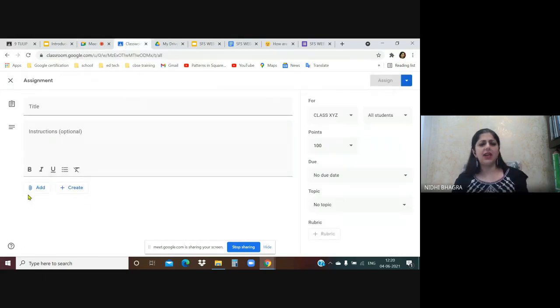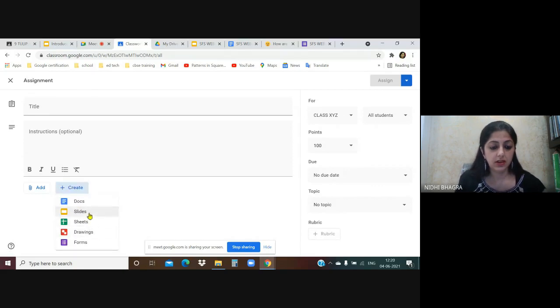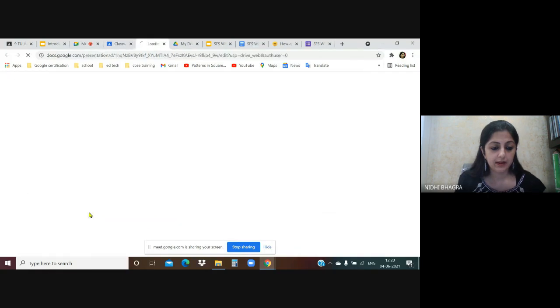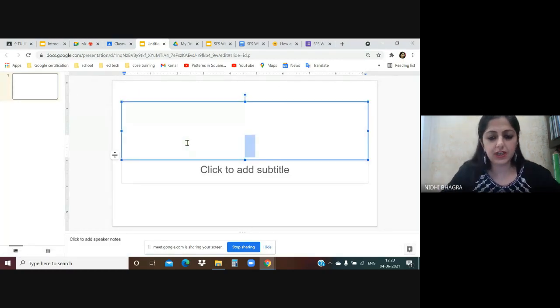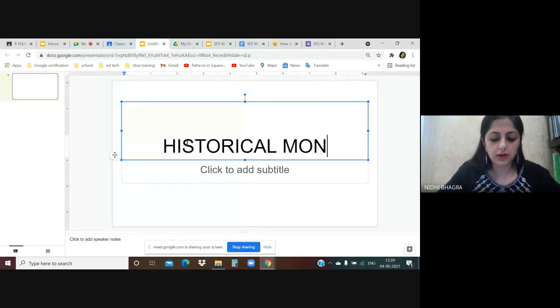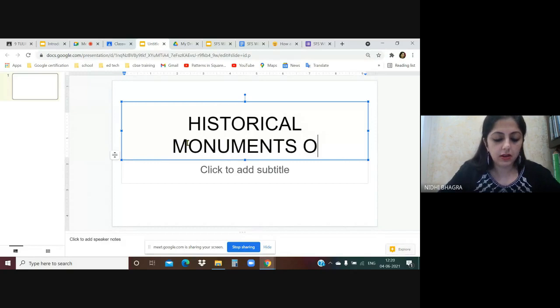Now, I'll give you a demo of a collaborative activity. How can we create? And from the students' point of view also, how can they collaborate? I'm going to go to create tool, and there are various Google apps. So I'll go to slides. Now a blank slide opens up. I want to give this a collaborative activity. First, I'll give it a title. Let's say I'm just giving it a title, Historical Monuments of India.